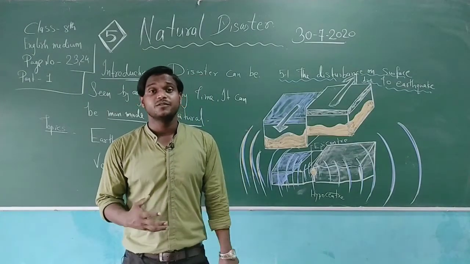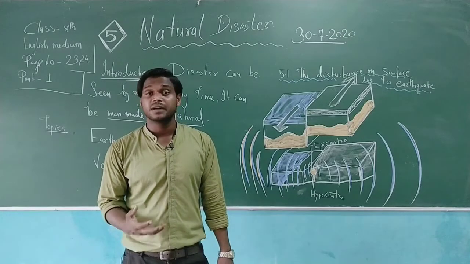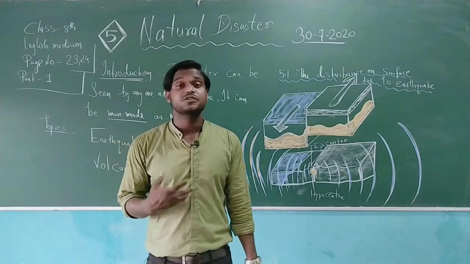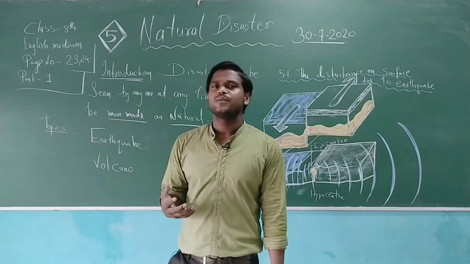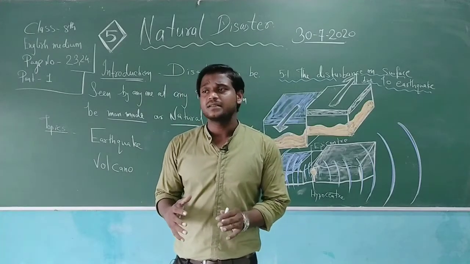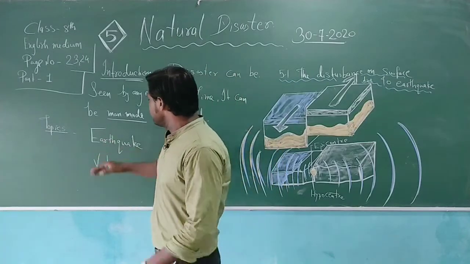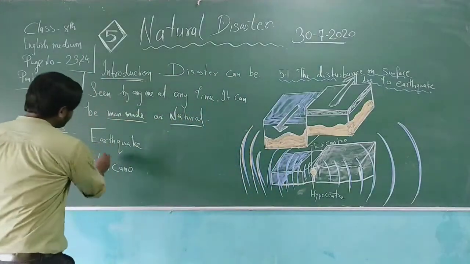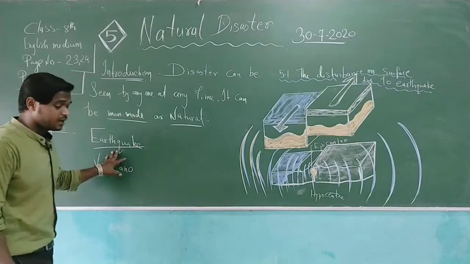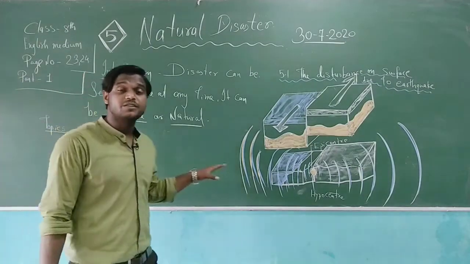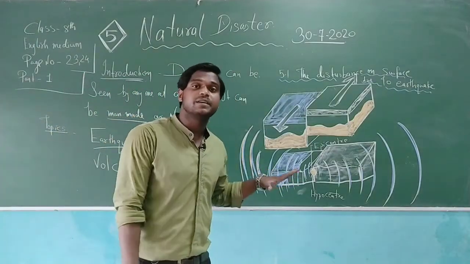So these kinds of earthquakes are not responsible for the construction of the surface. They are represented as destructive, and these topics cannot be seen as constructive. They are always destructive.